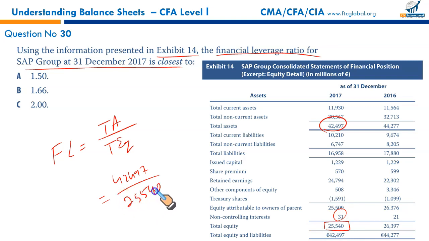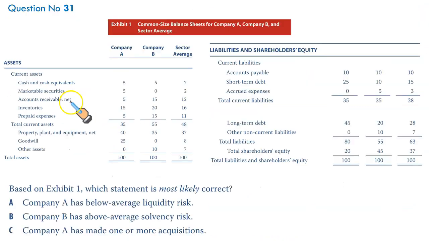We are calculating the financial leverage for the whole consolidated balance sheet, so it has to be total assets taken with the total equity, including the non-controlling interest. So dividing 42,497 by 25,540 will give you 1.6639, which is approximately 1.66. B is the right answer.